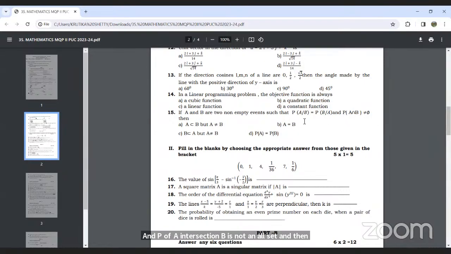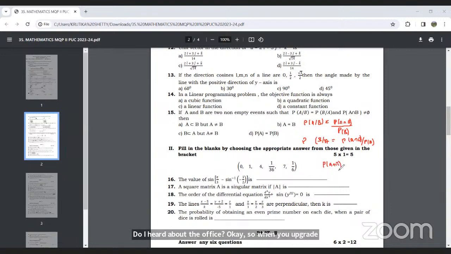By the formula of conditional probability, P of A by B can be written as P of A intersection B divided by P of B. Similarly, P of B by A can be written as P of A intersection B divided by P of A. When we equate both, P of A intersection B upon what?